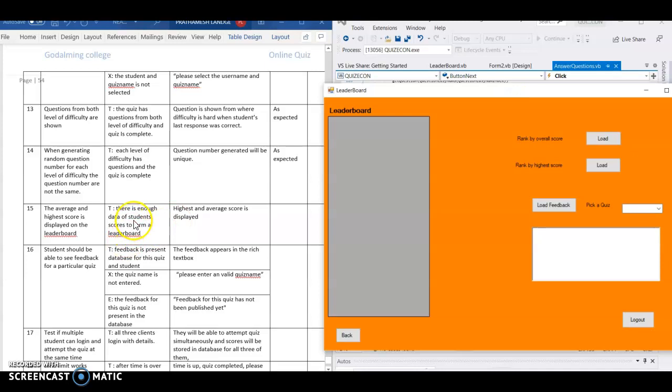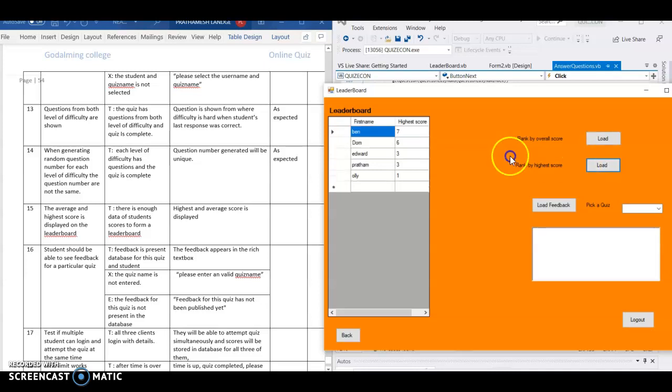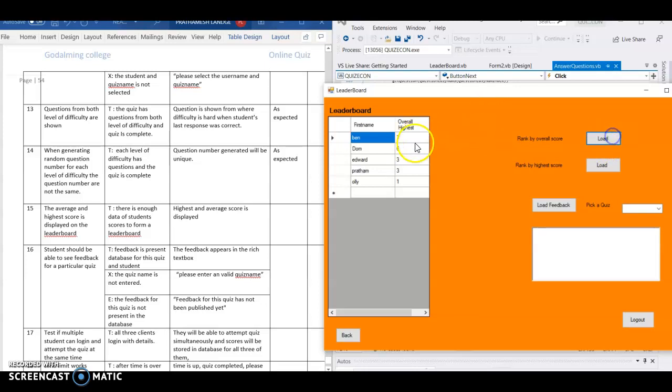So next test is average and highest score. Let's click on this. That's an easy one. So we have overall score, which gives out just how many quizzes they attempted. It picks the best quiz and gives out the overall highest. It doesn't add anything, just the best here. And so this overall just adds them, the total score, and for highest score, it picks the best one.